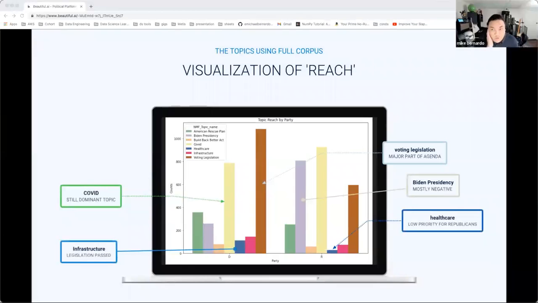Looking back at the full corpus, let's look at reach and how it translates to how effectively topics are received. You'll notice that voting legislation is really popular with Democrats, not so much with the Republicans. But if you look at how they talk about Biden himself, the Republicans are talking about him, but more negatively. The Democrats are talking less about Biden, but mostly positively, according to their compound scores.